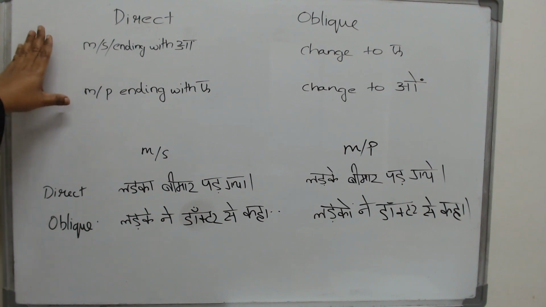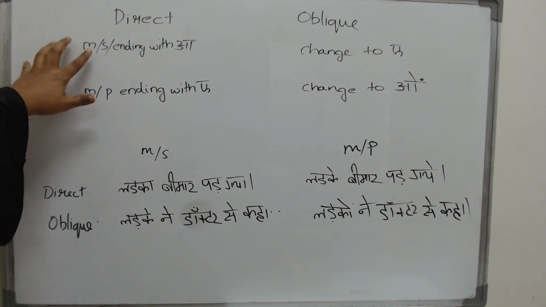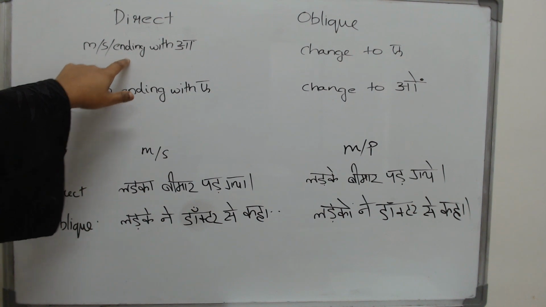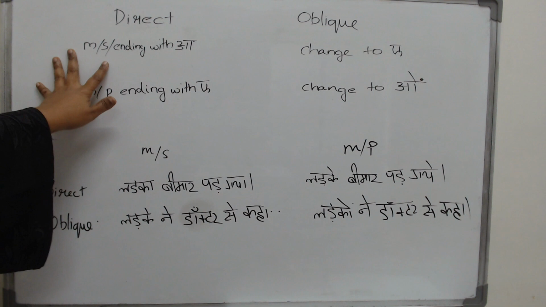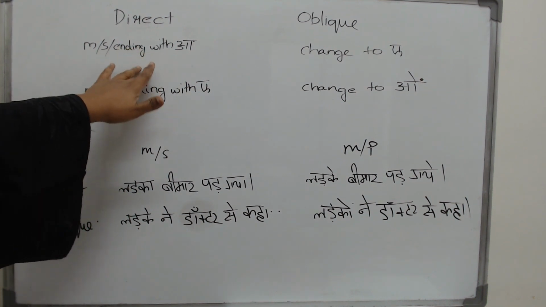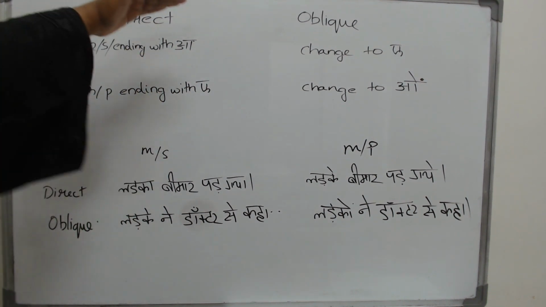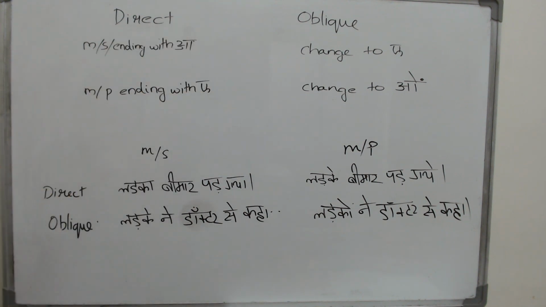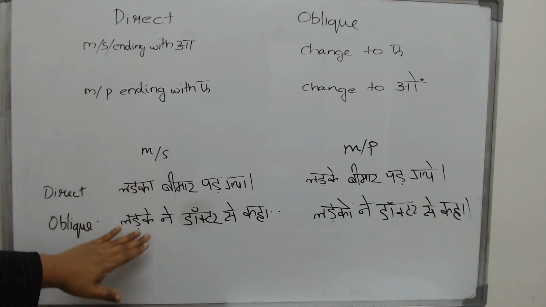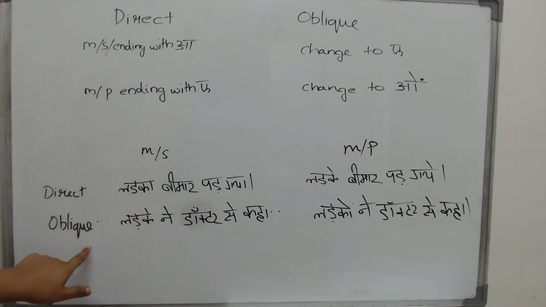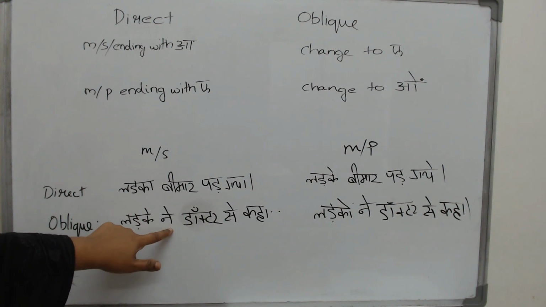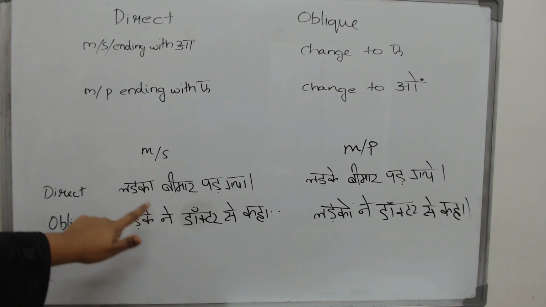Now this is our first set of rules: any male singular word ending with a ki matra. Can you tell me some words? Ladka, kutta, basta. What happens to all of them? Drop the a, put e: ladke, kutte, kamare. Now let us see how they look in a sentence. This is your direct form. Direct means how it usually occurs, and this is your oblique form when it is followed by ne or ko or se.